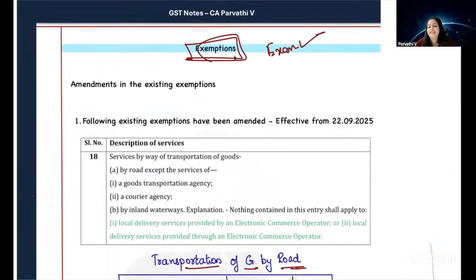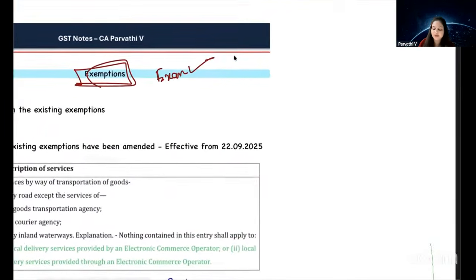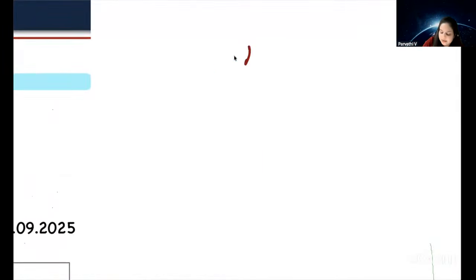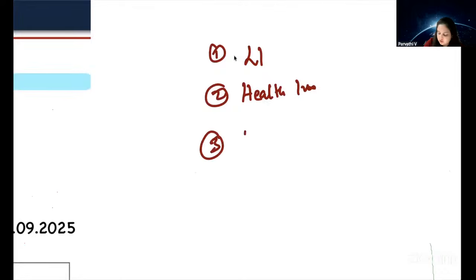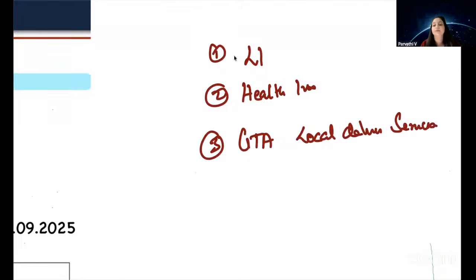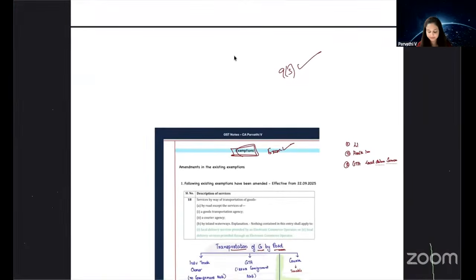So that's all about the exemption chapter. How many amendments did we cover in the exemption chapter? Life insurance, health insurance, then GTA, local delivery services. Clear? Yes?